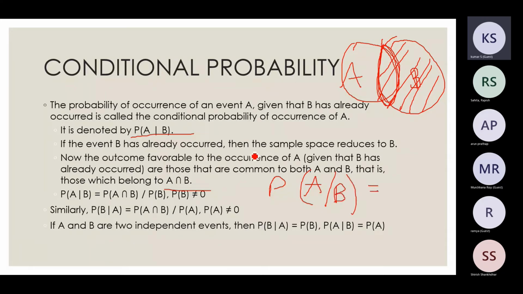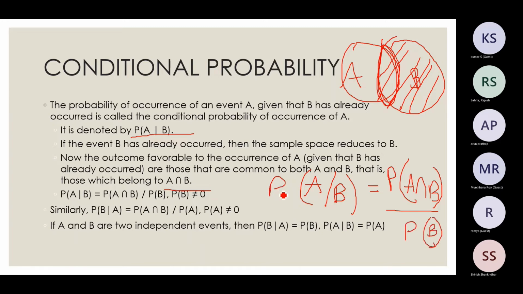I will write it as probability of A intersection B divided by probability of B. As you can see, B has already occurred, and I am supposed to find the probability of the occurrence of A given that B has occurred. Then this is the formula that I will use.